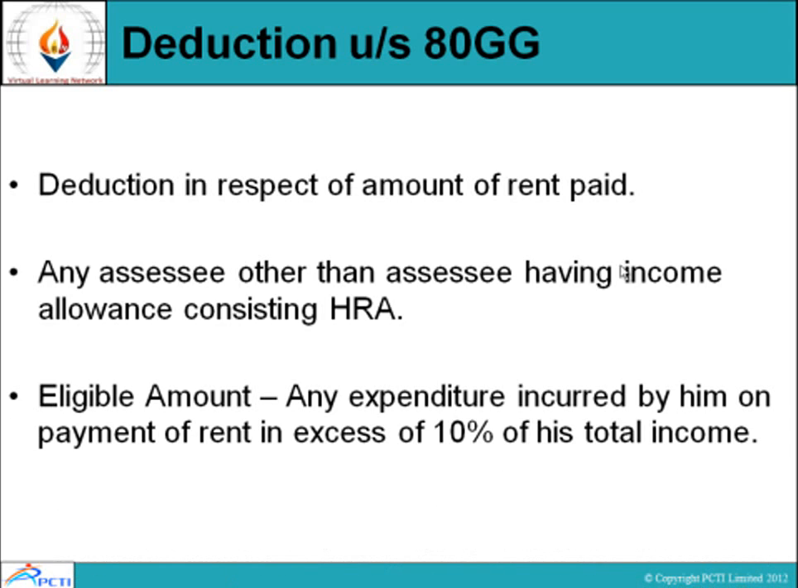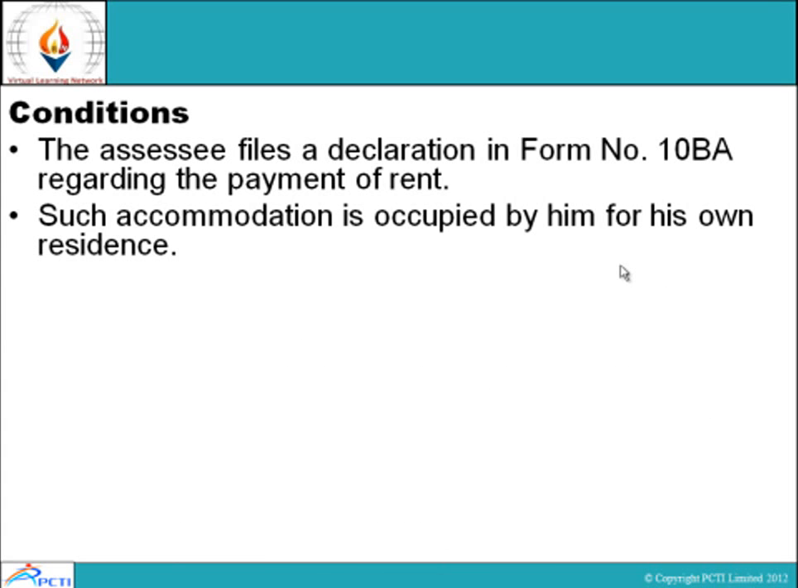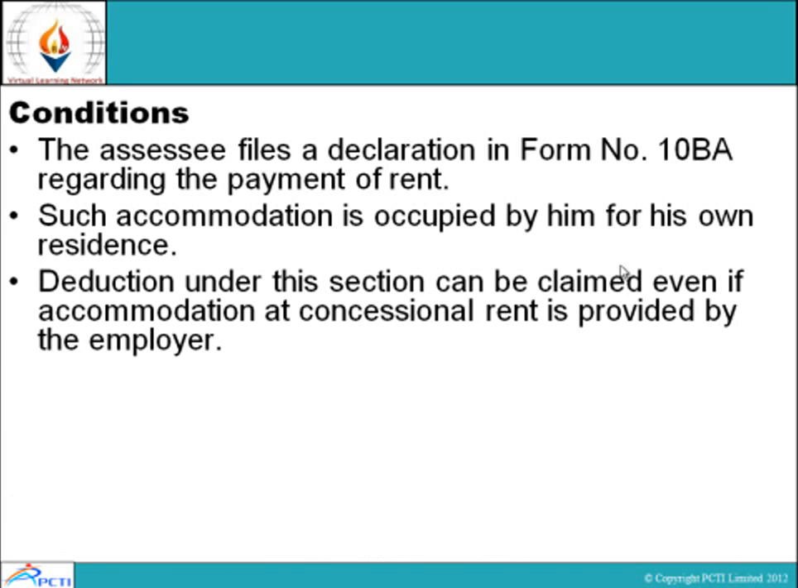And now deduction under section 80G, deduction in respect of amount of rent paid. Any assessee other than assessee having income allowance consisting HRA. Eligible amount: any expenditure incurred by him on payment of rent in excess of 10% of his total income. Condition: the assessee files its declarations in form number 10BA regarding the payment of rent. Such accommodation is occupied by him for his own residence. Deduction under this section can be claimed even if accommodation at concessional rent is provided by the employers.